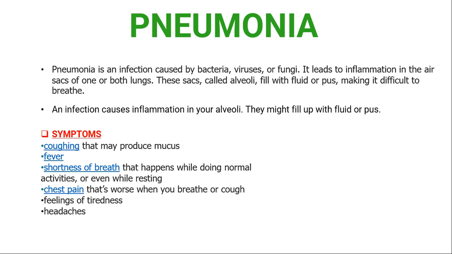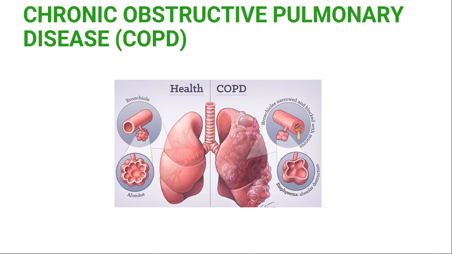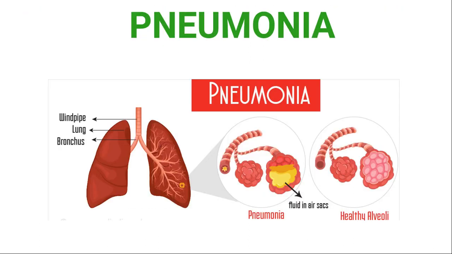Here you can see the diagram. Healthy alveoli and pneumonia. Here in pneumonia the air sacs are filled with fluid. This is about pneumonia. Prevention is the same for all the diseases. Treatment is also mostly the same.